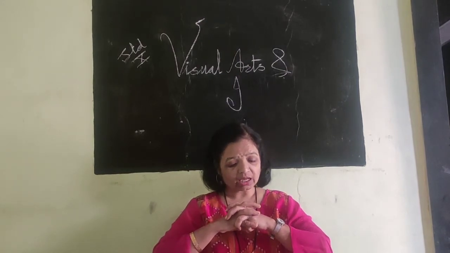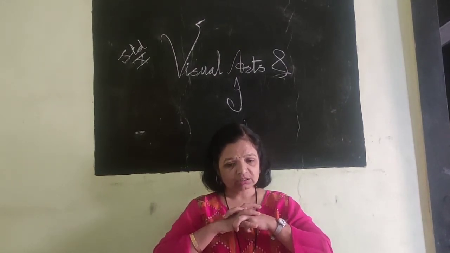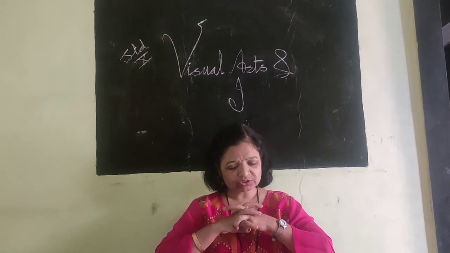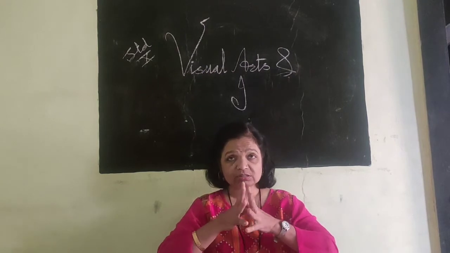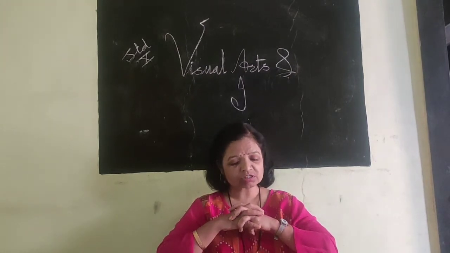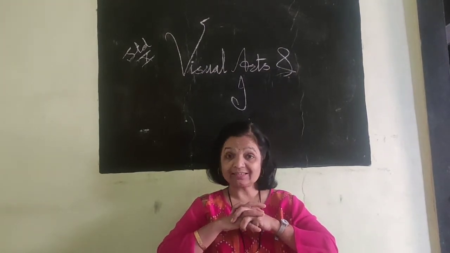Last year we learned about visual art, in the 9th standard. This year we shall learn about the importance, different types and possibility of choosing it as a career.